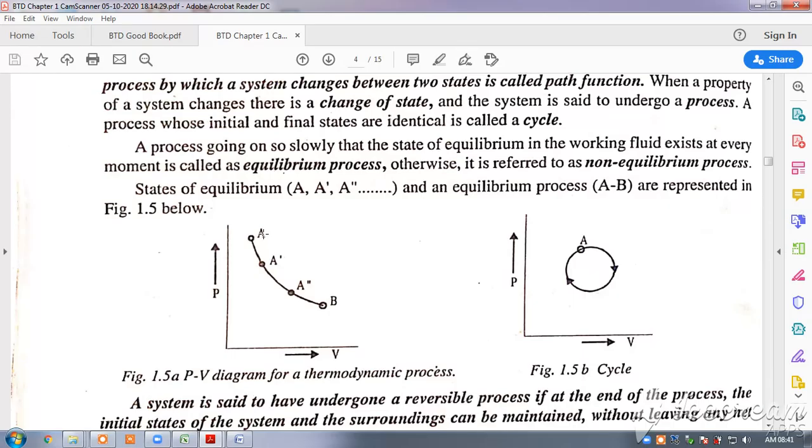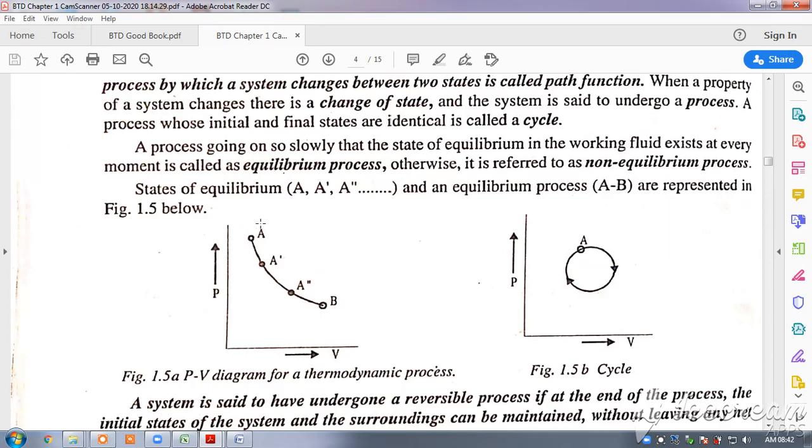Similarly, you have one more PV diagram here, where you have a point A. Say this is point B, so it comes like this and returns back to point A itself. So this part I can call a process.